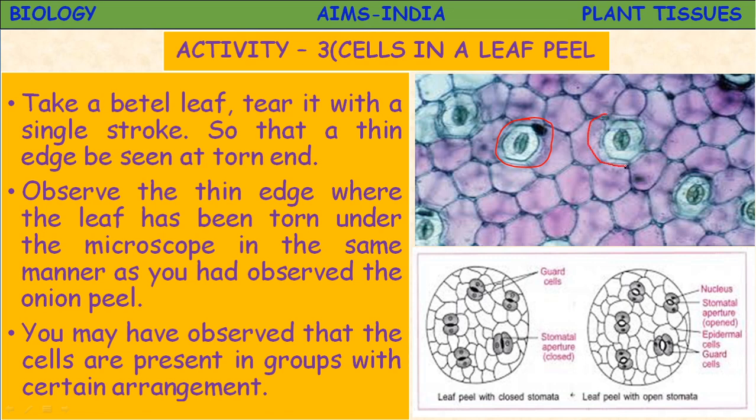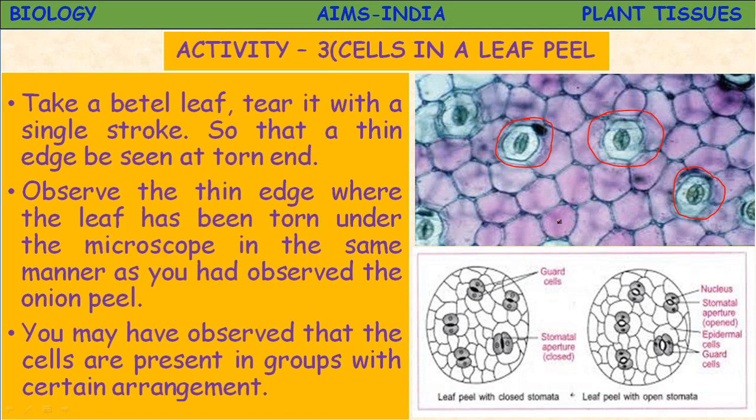Because we are observing the outer layer, the epidermis, here also we are observing epidermis. The leaf is covered by a cuticle, a transparent layer, which you need to remove. Beneath that cuticle the epidermis is present. So observe the thin edge where the leaf has been torn under the microscope.